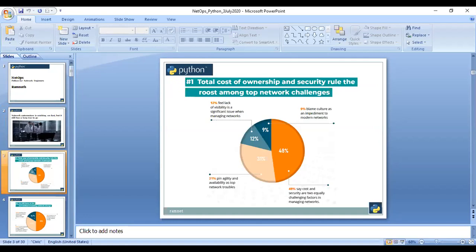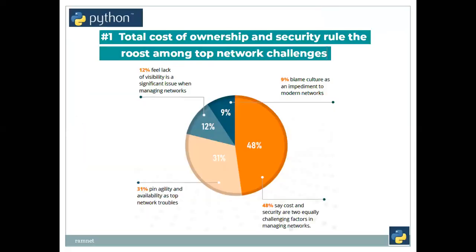Let me make it bigger. So this is a small survey that has been taken about the current situation, and how people are going to adapt to NetOps. The first point is total cost of ownership, TCO, and security rule the roost among the top network challenges. 48% of the people say that cost and security are two equally challenging factors in managing the networks.